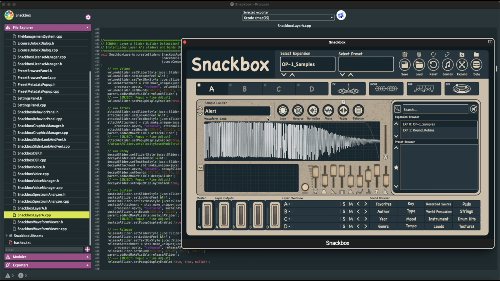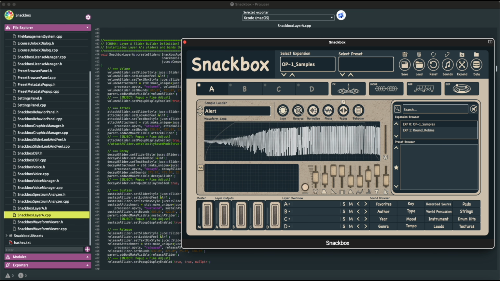So if I go over here, you can see now this sound is in the waveform zone, and if I play, you can hear it. From here I could begin shaping this sound to my liking. Let me turn that off. We can go ahead and do reverse. See, that sounds pretty cool.